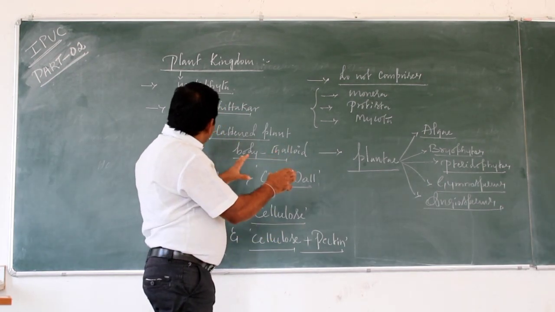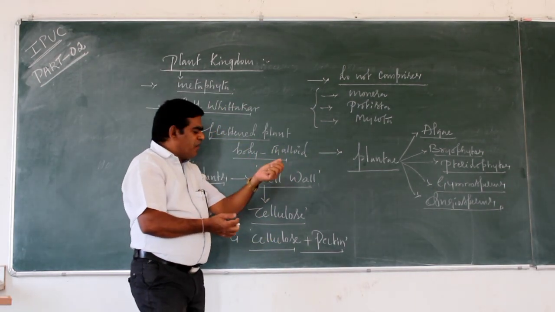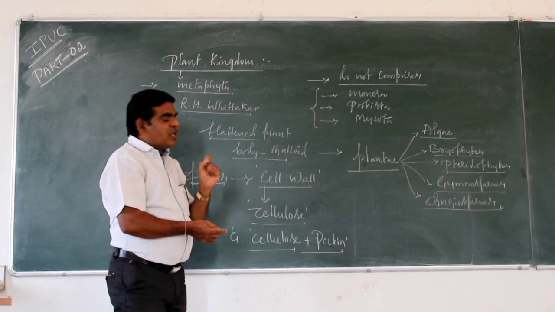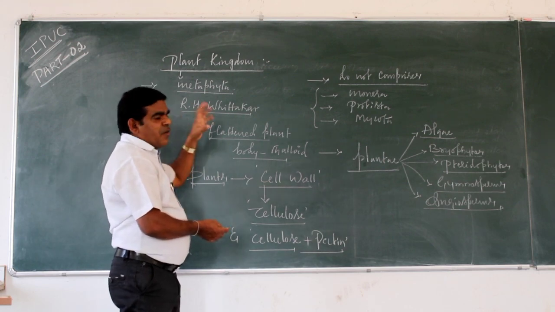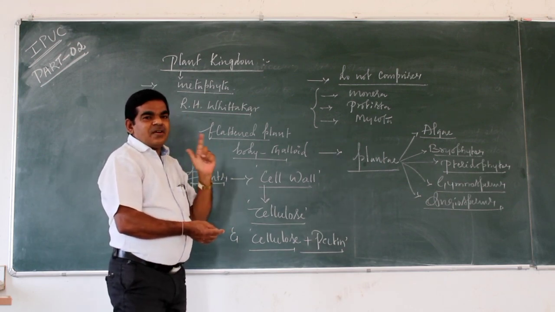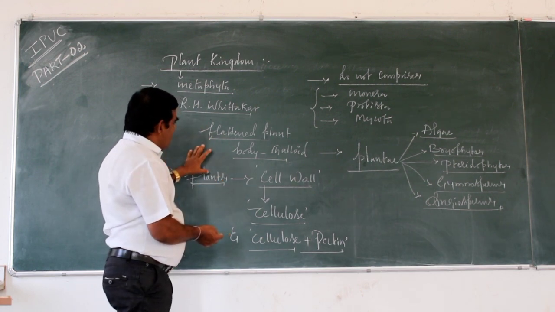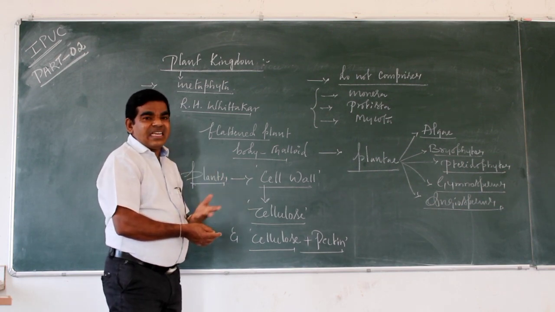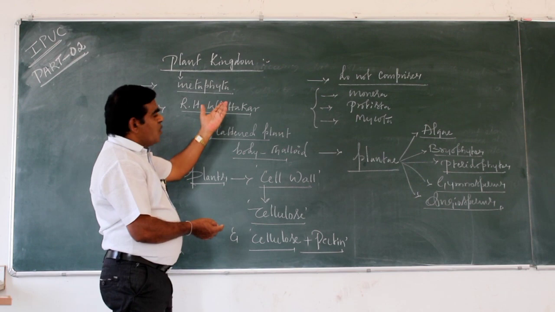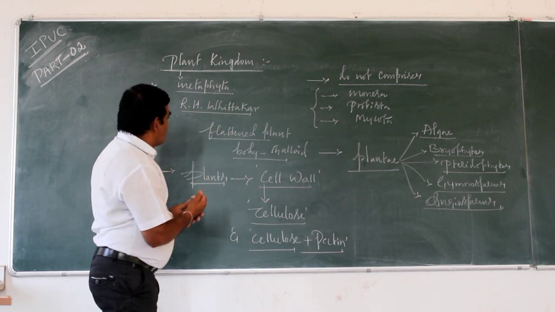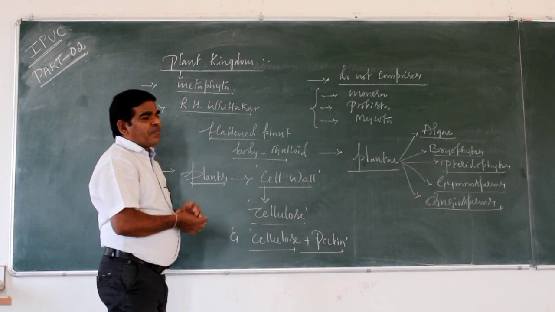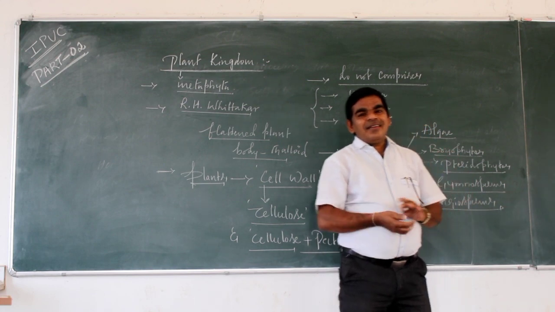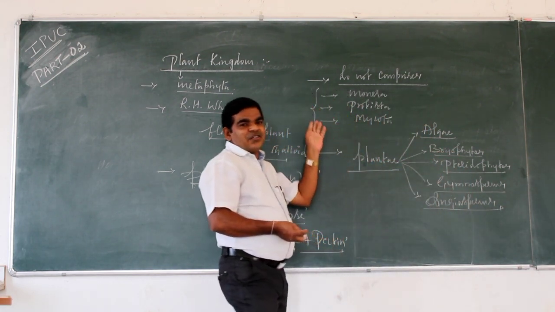So these are the important characteristic features of the plant kingdom. Plant kingdom is also called metaphyta. The living organisms are classified into 5 kingdoms: Monera, Protista, Mycota, Plantae, and Animalia. The plants are eukaryotic, multicellular, green, autotrophic, and carry out photosynthesis. They synthesize their own food material by using sunlight, chlorophyll molecules, carbon dioxide, and water.